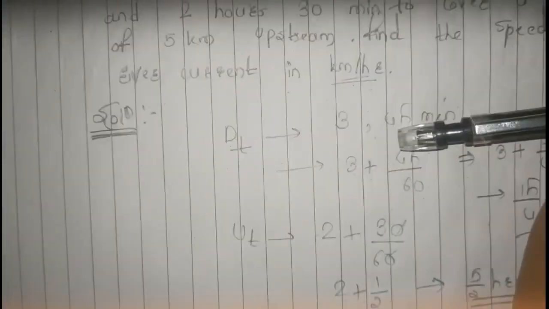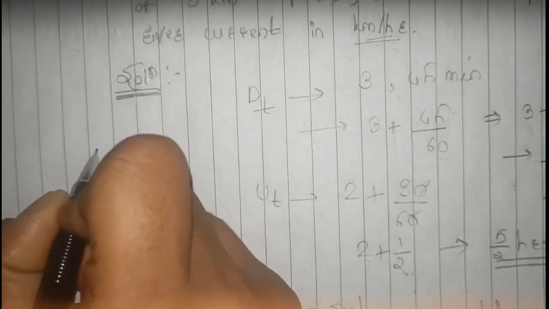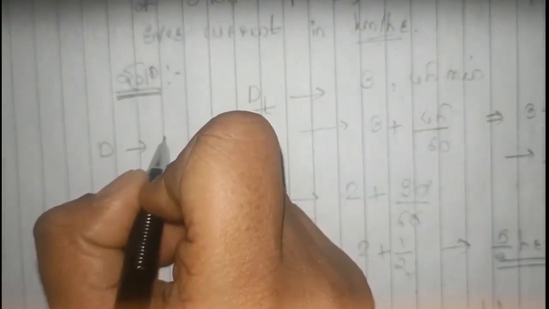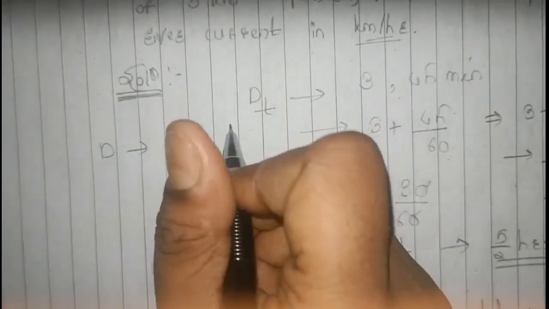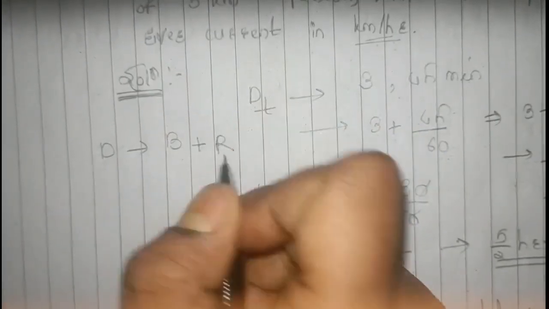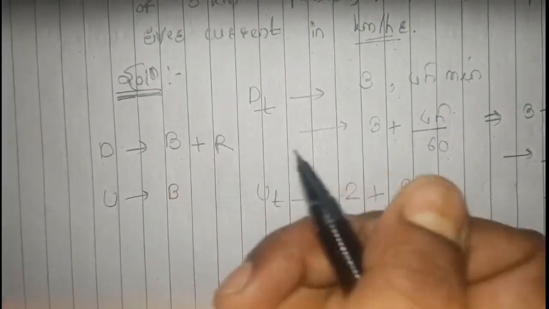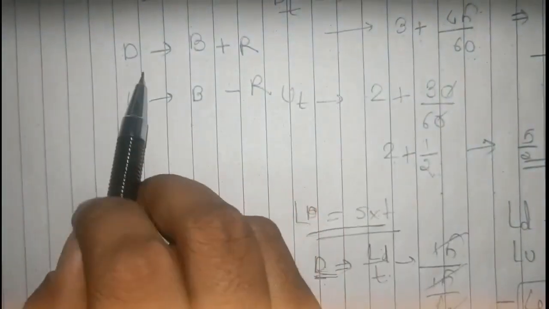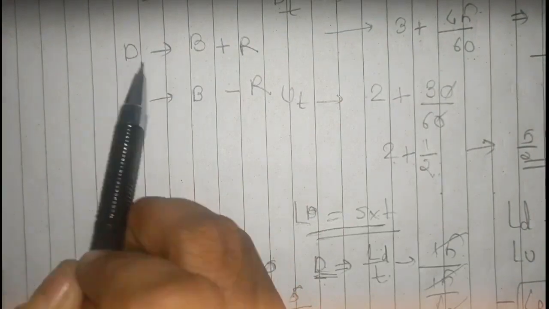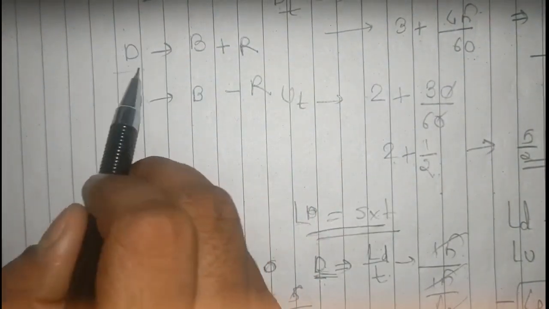Now we want to find out the speed of the river current. We already know that downstream speed is equal to boat speed or man speed plus stream speed, that is our river speed, and upstream is equal to boat speed or man speed minus our river speed. If you subtract these equations, make sure you subtract upstream from downstream, because downstream is always greater.